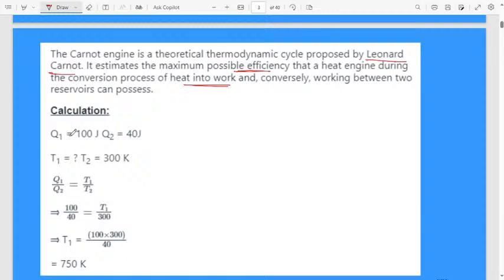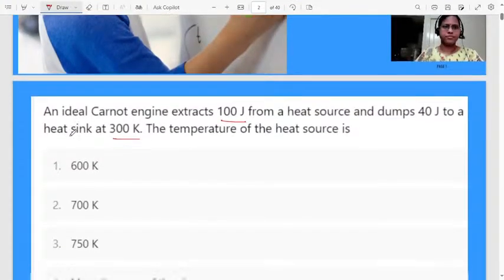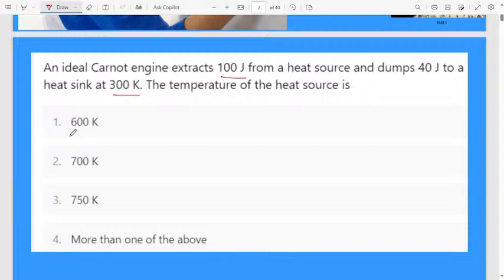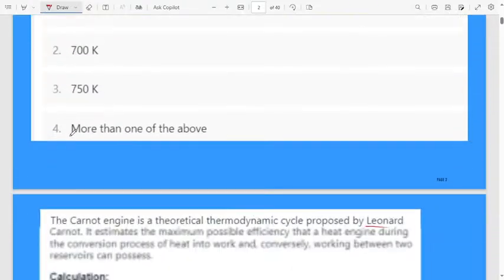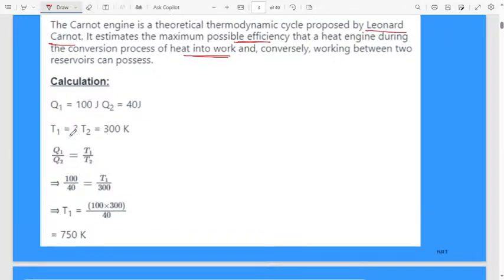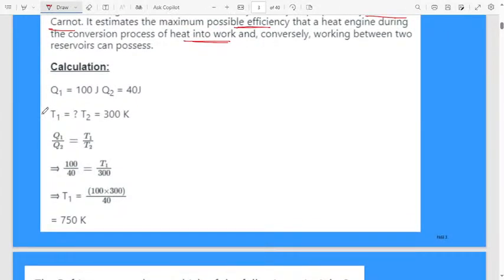In the question, Q1 is 100 joule. The ideal Carnot engine extracts 100 joule from a heat source and dumps 40 joule to a sink. So Q1 is 100 joule, Q2 is 40 joule. The temperature T1 is not given, T2 is 300 Kelvin.